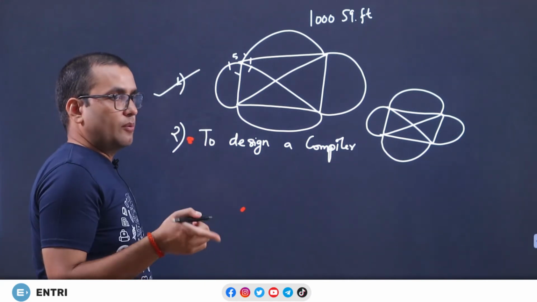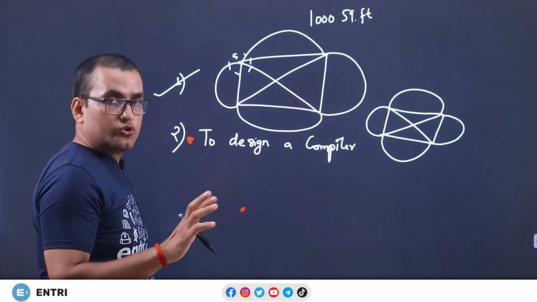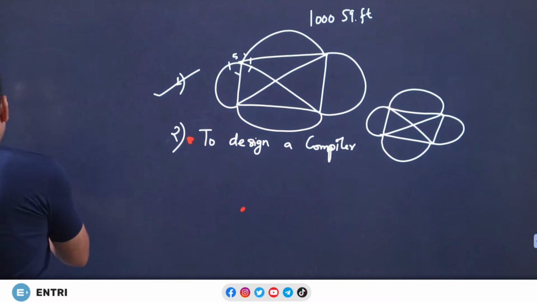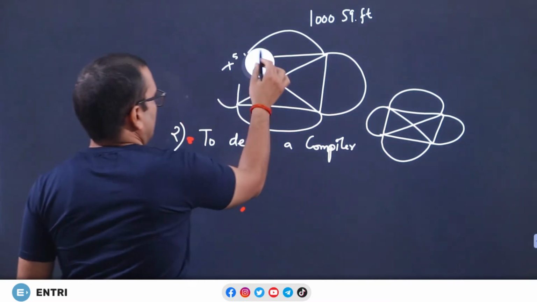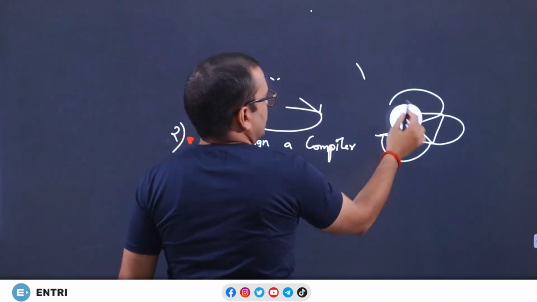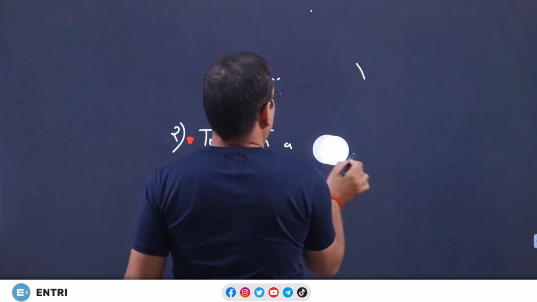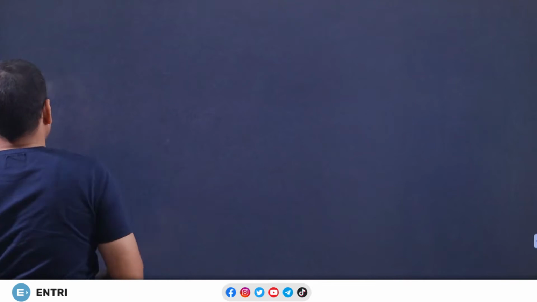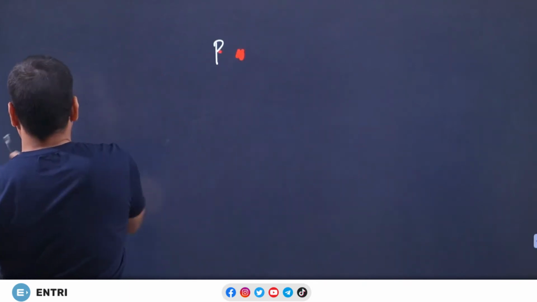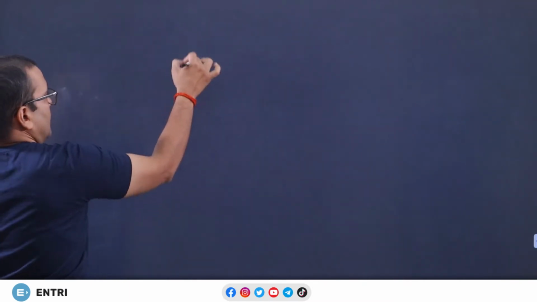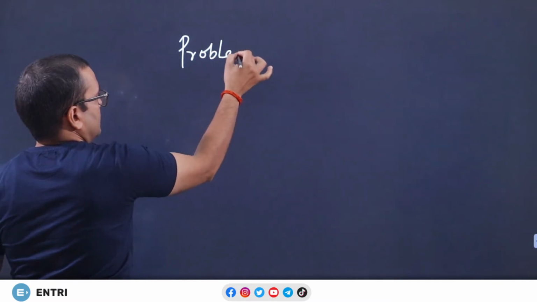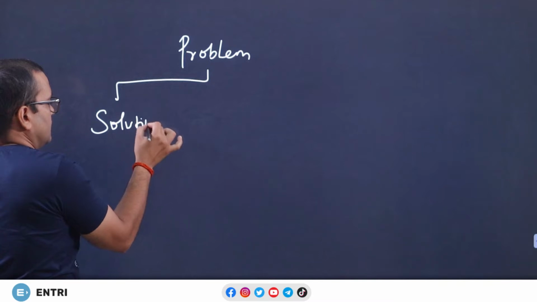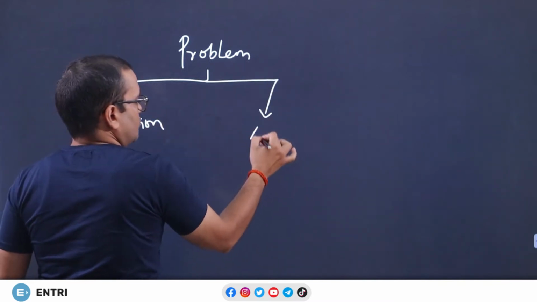To know whether the problem is solvable or the problem has a solution or not, we need the mathematics, and the mathematics is theory of computation. So, this is the story, or you can say this is the importance of this subject. So, another question comes into the mind, what if we have a problem? Okay, now we have a problem. So, we have two conditions, whether it has a solution or there is no solution for the problem.